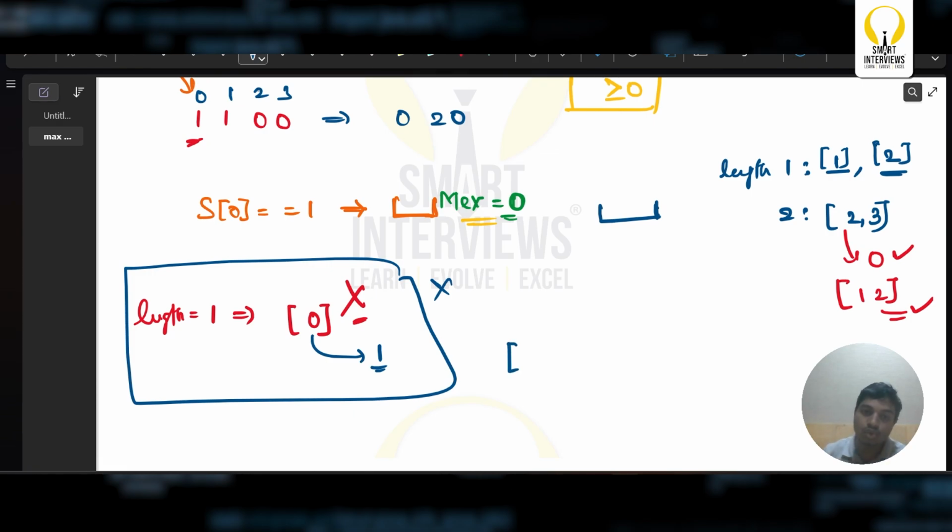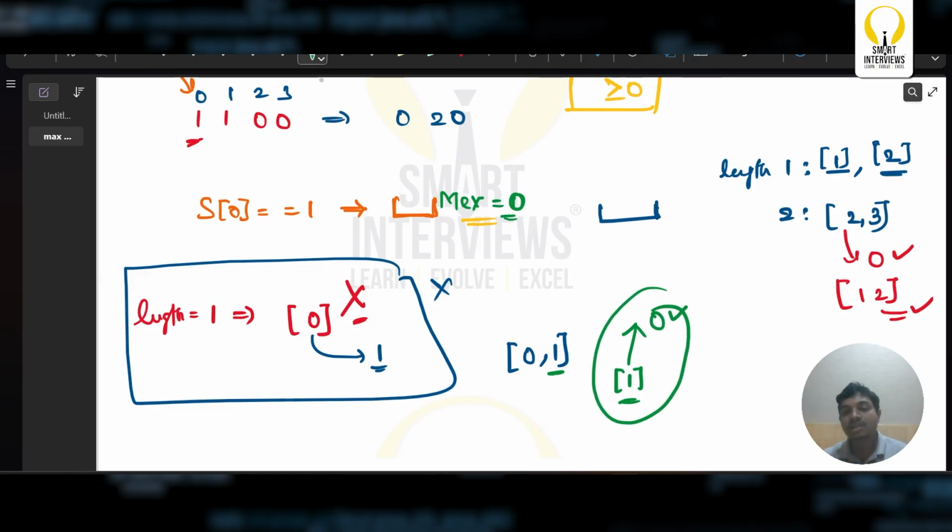If it is of length 2, if it starts with 0, like 0 as well as 1, obviously I can just simply consider this particular subarray which is just 1 and say the max for this subarray is going to be 0, since 0 doesn't exist in this particular subarray. So for every other case which is length greater than 1, if it is not a subarray of 0 itself, it obviously contains a max for 0.